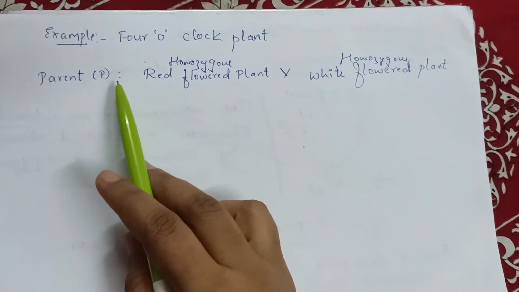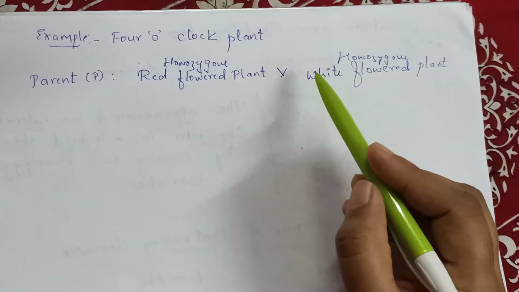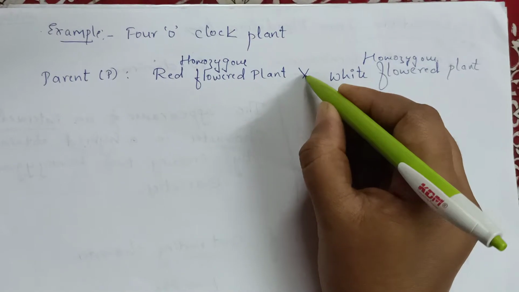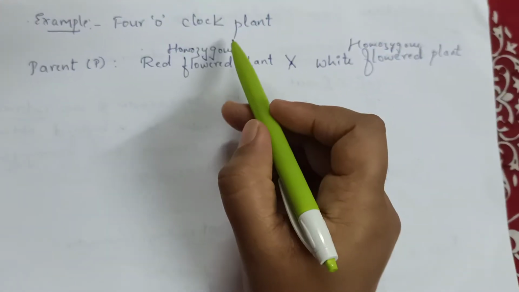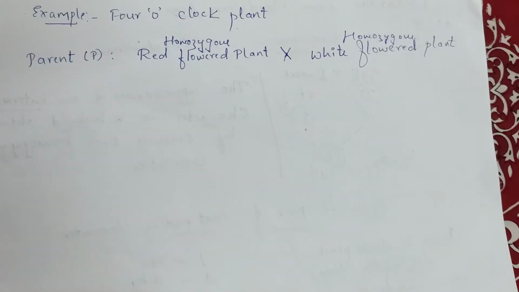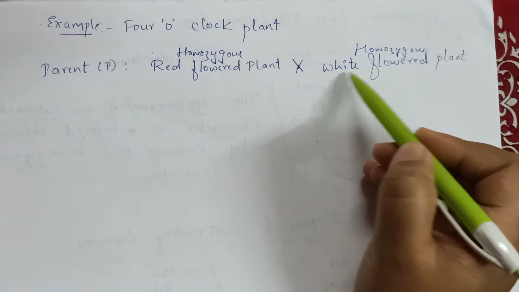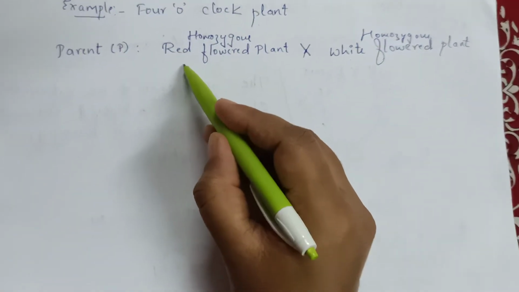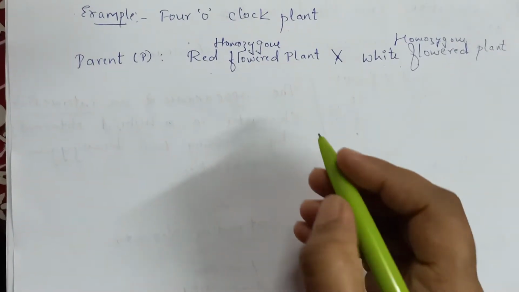So if we cross a homozygous red flowered plant with a homozygous white flowered plant, if you take the 4 o'clock plant or any other plant that we are given as an example for incomplete dominance, that gives a red flowered plant as well as a white flowered plant. Here, red flower is dominant and white is recessive. So